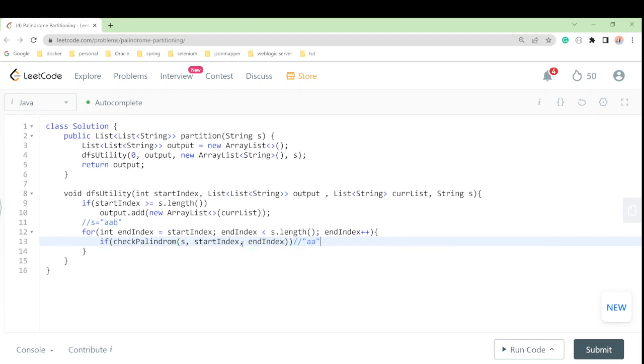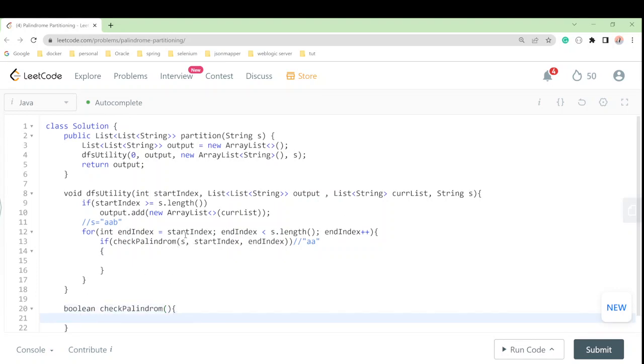Now this part is done. Then what we should do, we will create this function later. Let me go here and write here. So this utility function we have created, after that we will create it here, right? This will not be void, this will return boolean, correct? So we'll take boolean, and then we will pass this function.